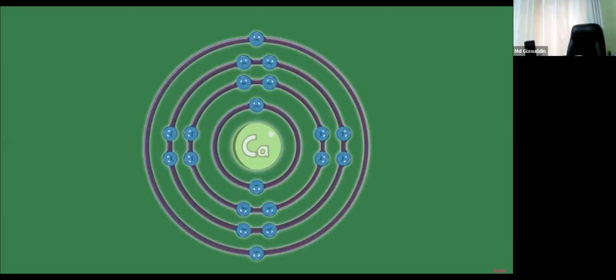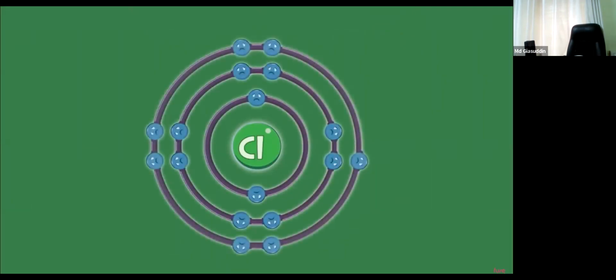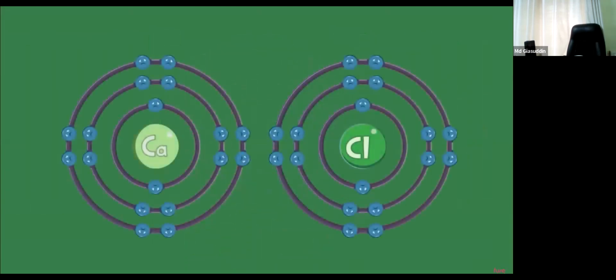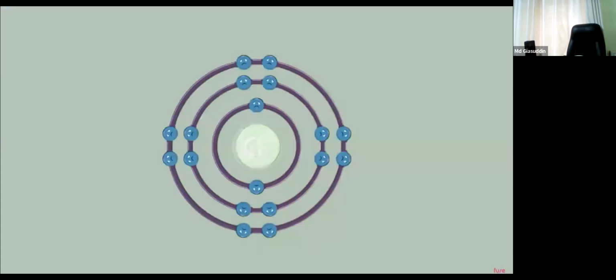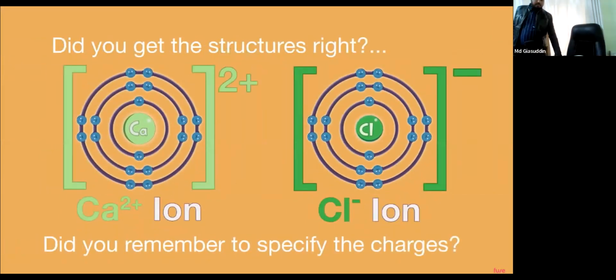It loses 2 valence electrons to form a calcium 2 plus ion. The electronic structure of chlorine is 2, 8, and 7. It gains an electron to form a chloride ion. These two ions have the same electronic structure as an argon atom. Did you get the structures right?